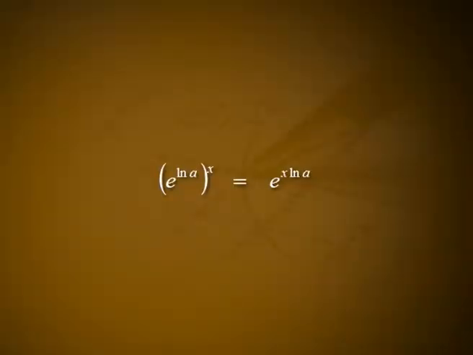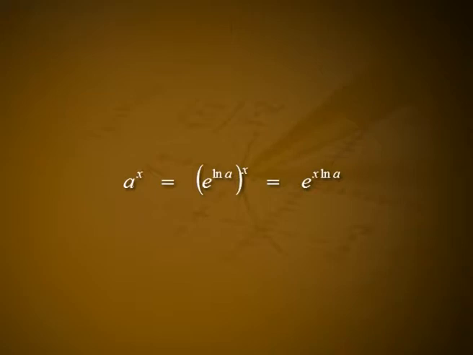This is equivalent to raising e raised to log a to the power x, which we can do if we define e raised to log a the whole raised to x, which is equal to e raised to x into log a. The number e raised to x into log a is defined because e raised to u is defined for any number u. So to define a raised to x, we think of a as e raised to log a and apply the definition a raised to x is equal to e raised to log a the whole raised to x, which is equal to e raised to x into log a.